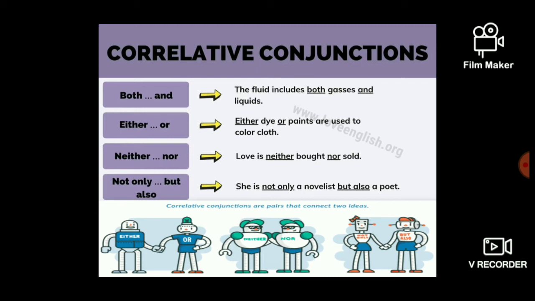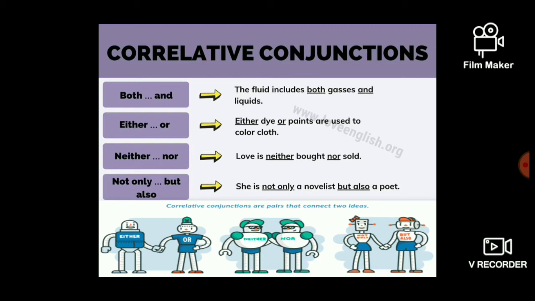So you are having both and for the usage of correlative conjunctions in the first sentence. And in the second one, you are using either dyes or paints are used to color cloth. So here is a choice for you to choose, and so